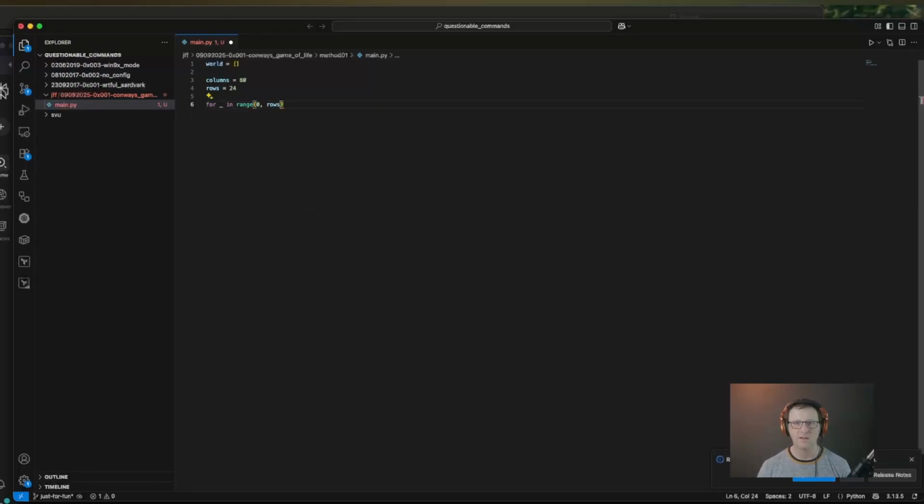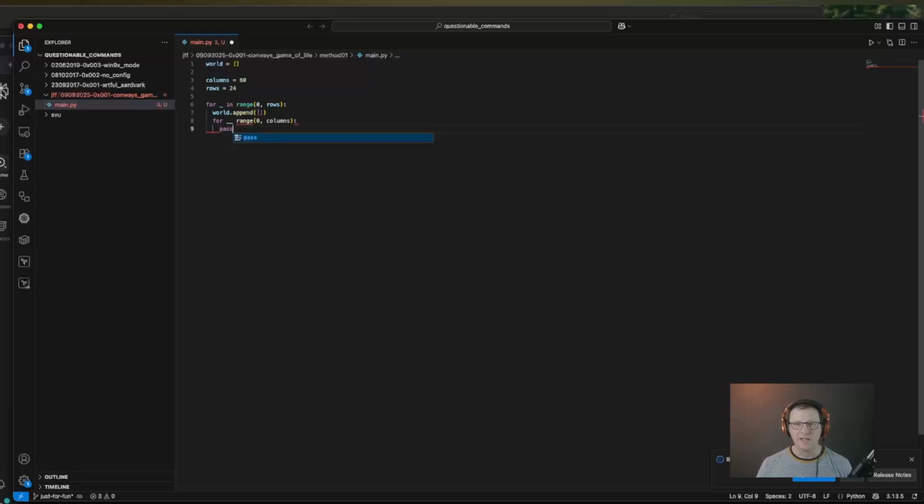And then every single time we have a new row, we want a world.append an empty list. All right, and then for every column, we want to populate with a Boolean, true or false, to declare whether or not there's a critter that's alive in that spot in our world. So I'll just do double underscore for lack of something better. Range 0 columns.